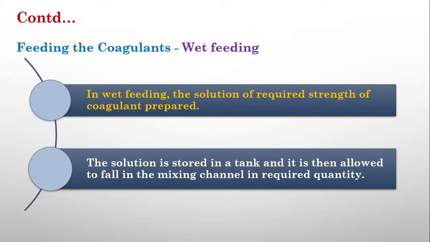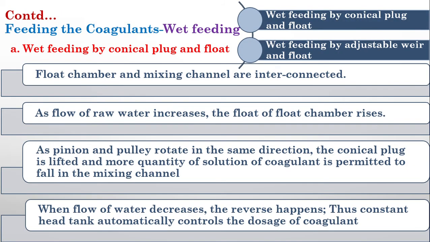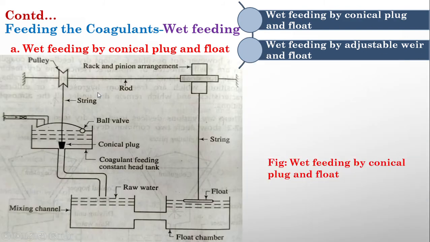Now we will move on to wet feeding. As I have said earlier, wet feeding is used when we can apply the coagulants in the form of a solution. Okay. So there are again two methods for applying wet feeding: wet feeding by conical plug and float, and wet feeding by adjustable weir and float. So I will explain it with the help of a figure.